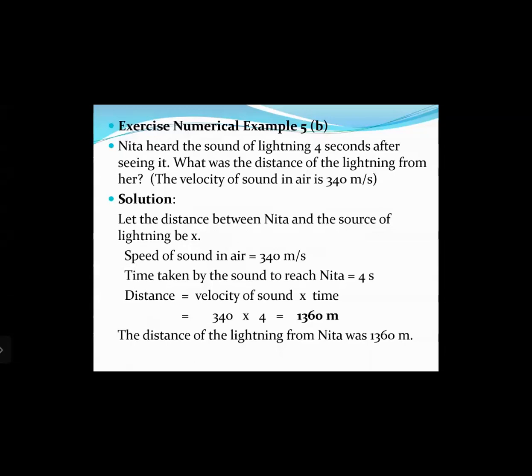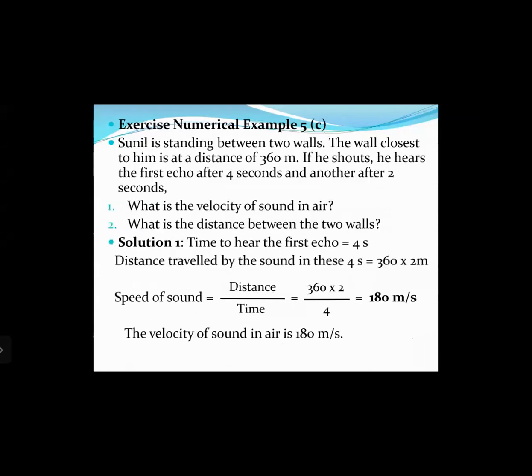Okay, let us see. Now let the distance between Neeta and the source of lightning be x. Speed of sound in air is 340 meters per second. Now time taken by the sound to reach Neeta equals 4 seconds. That means distance equals velocity of sound multiplied by time, that is 340 multiplied by 4, that equals 1360 meters. So the distance of the lightning strike from Neeta was 1360 meters, right? That is just a straightforward calculation. Next question.